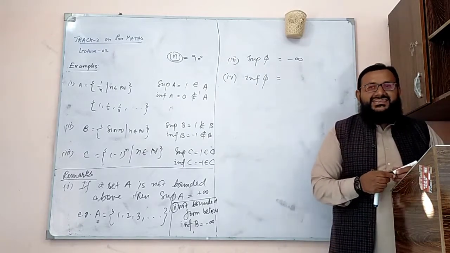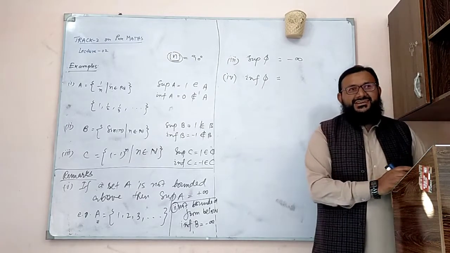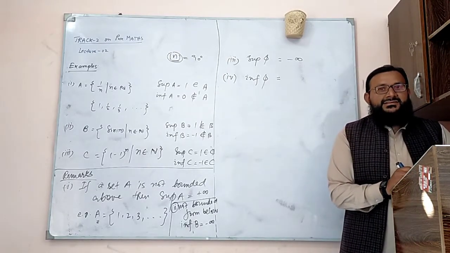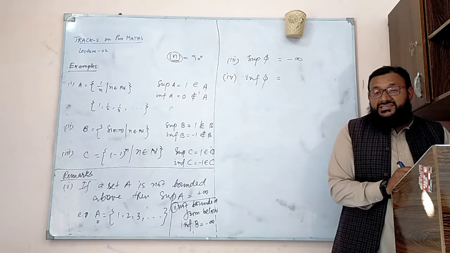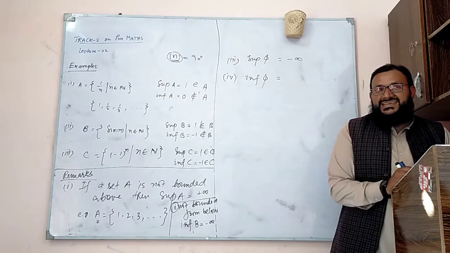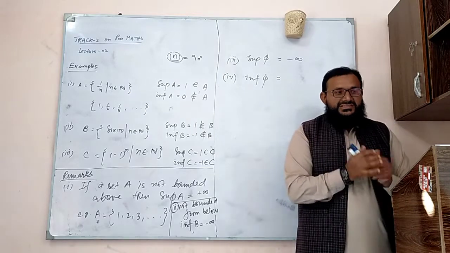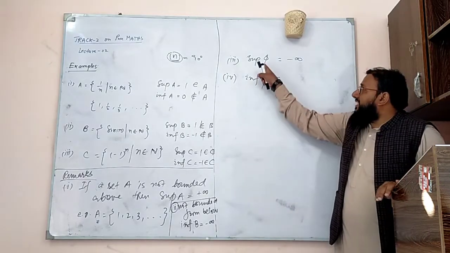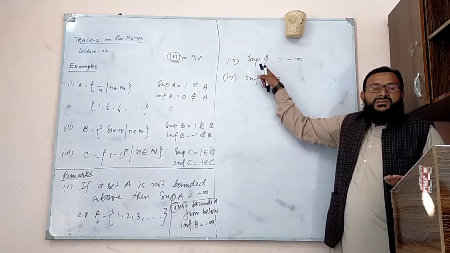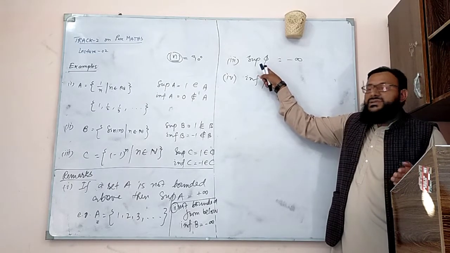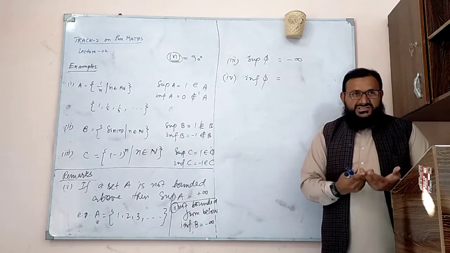The supremum of a null set is negative infinity. How is that possible? The elements of your set are always less than or equal to the supremum. But if you have no element, then what's going to be the supremum? You say that the supremum is going to be minus infinity. It is sometimes used in notations.